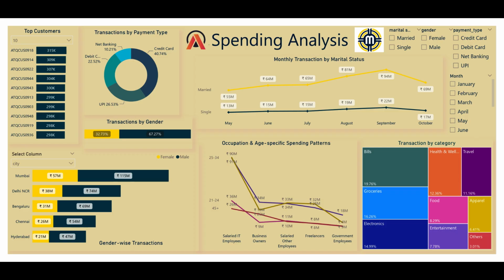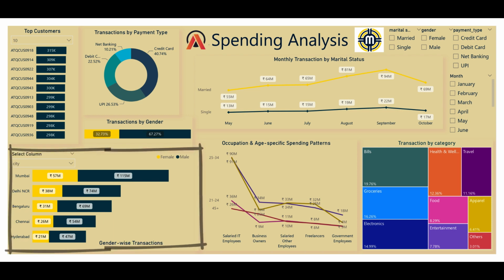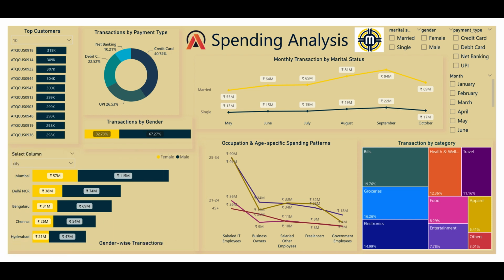And we see at the bottom left that I created a modified bar chart which shows male to female transactions. In the middle we see the line chart which shows occupation and age specific spending patterns. At the bottom right we see transactions by category, and the majority of our transactions are from bills, followed by grocery, electronics, health, and wellness. Also at the top left I created a modified bar chart which shows our top customers, and all this I discuss further in the suggestions and recommendations part.